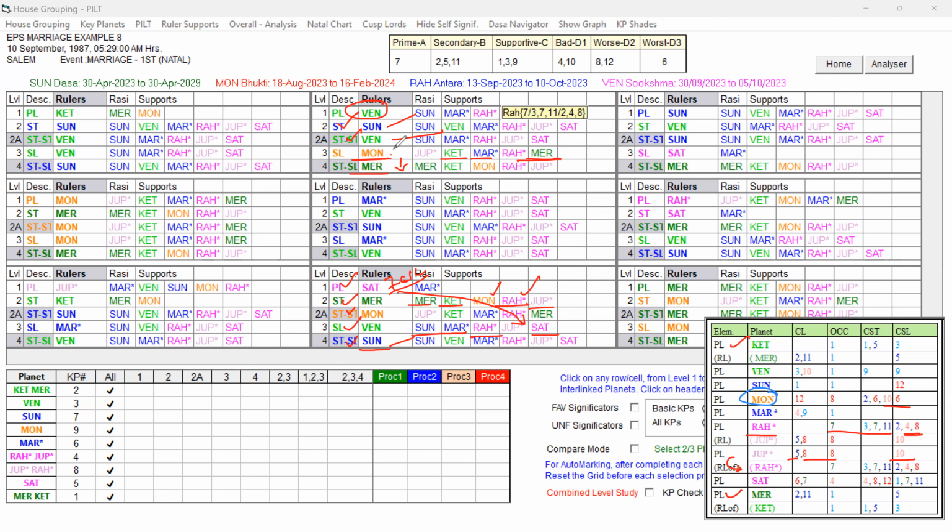Fortunately, the only weakness is that the sublord is Moon, the weak key planet. Fortunately, Venus, the Dasa Lord, and the star lord Sun do not have the Moon in the supports. If Moon was there in supports, that would form a ruler link, and the impact of the Moon would be significant.